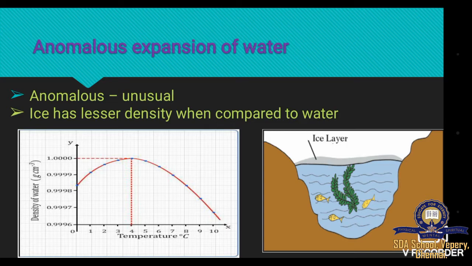At 0 degrees Celsius, ice formation takes place and it floats on water. As it has lesser density compared to water, even though there is ice formation, there will be water at the bottom. And this helps the marine life to survive in colder regions.